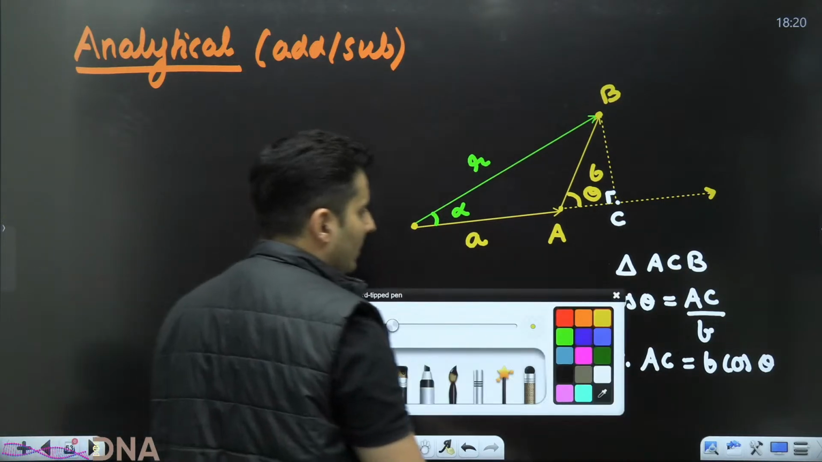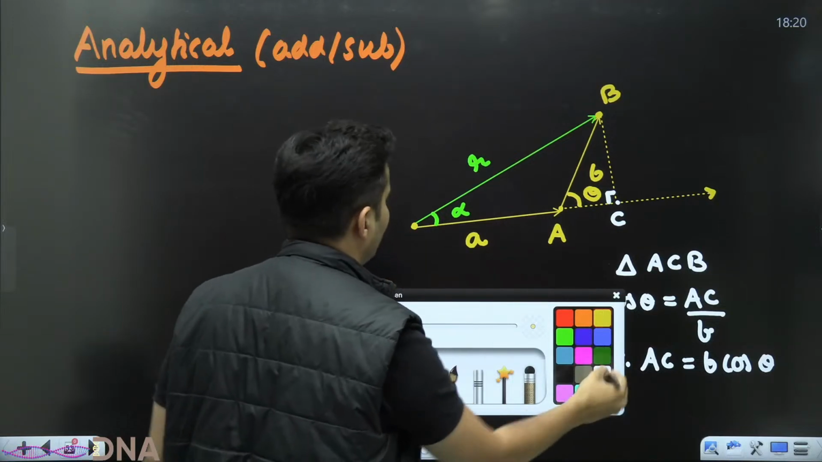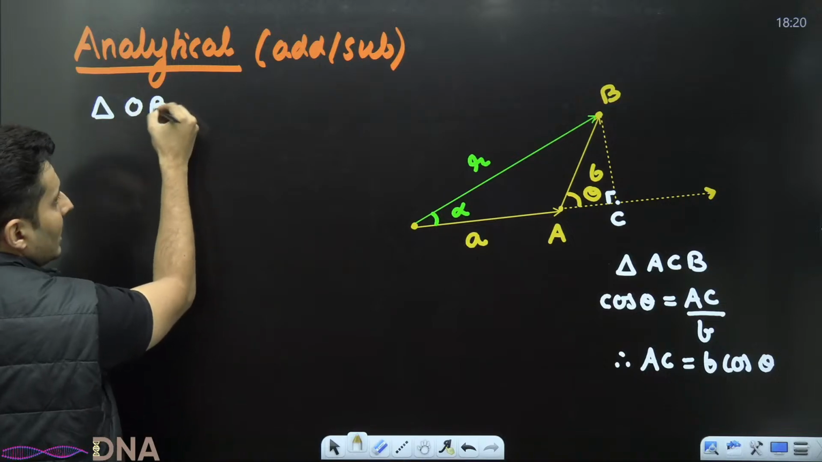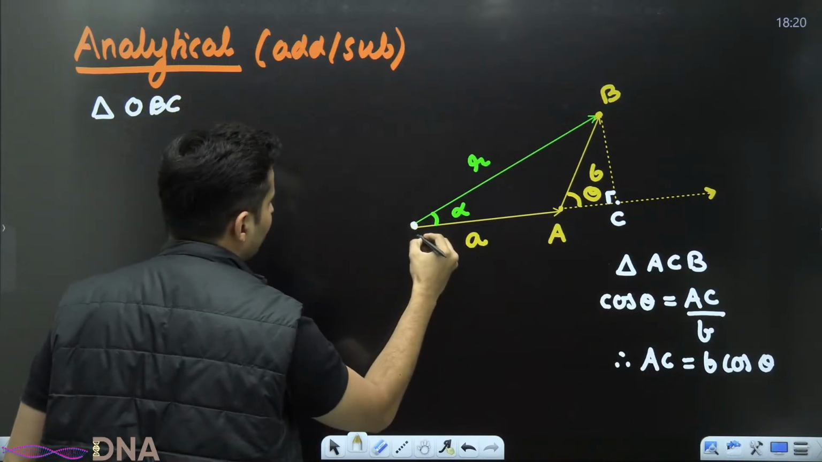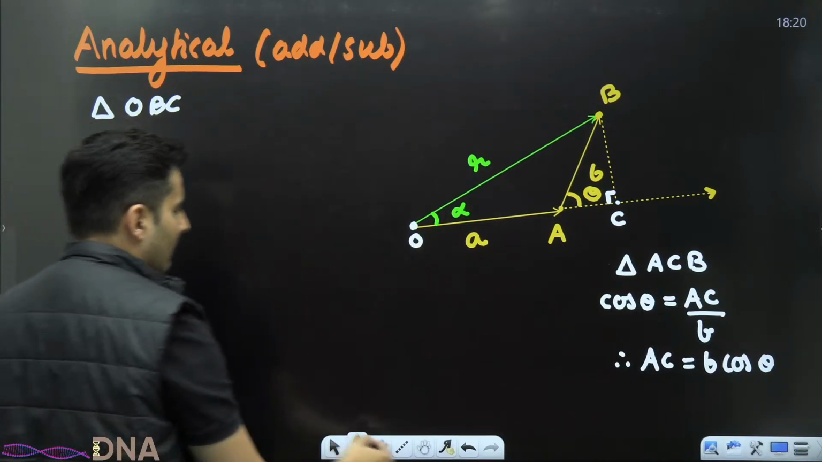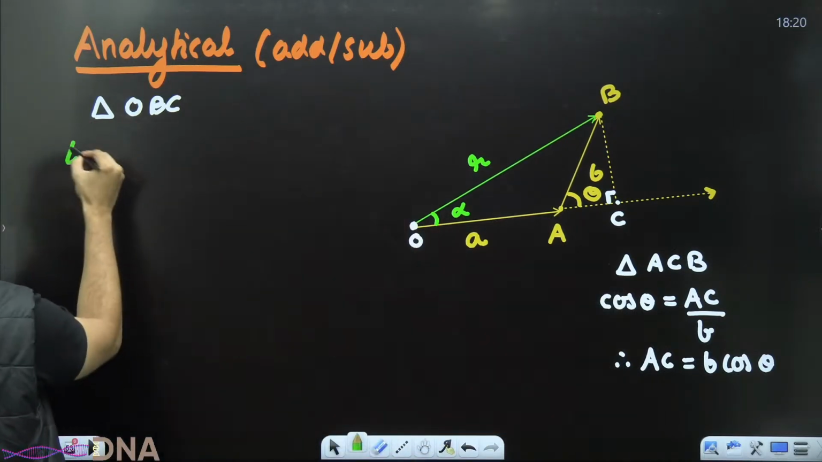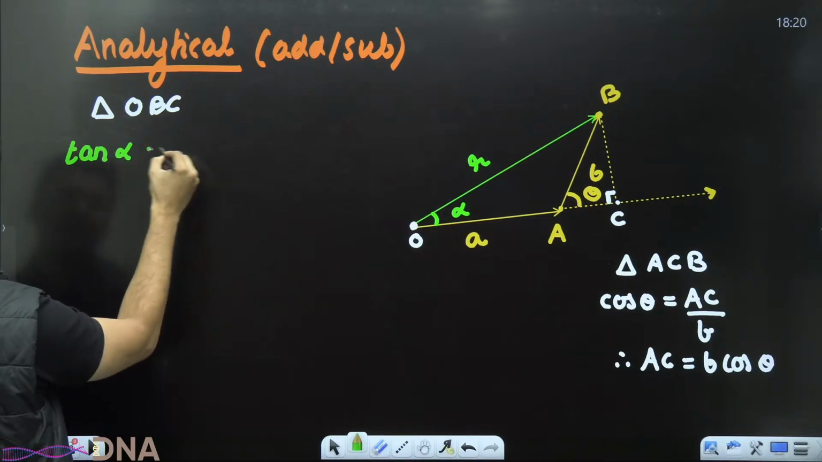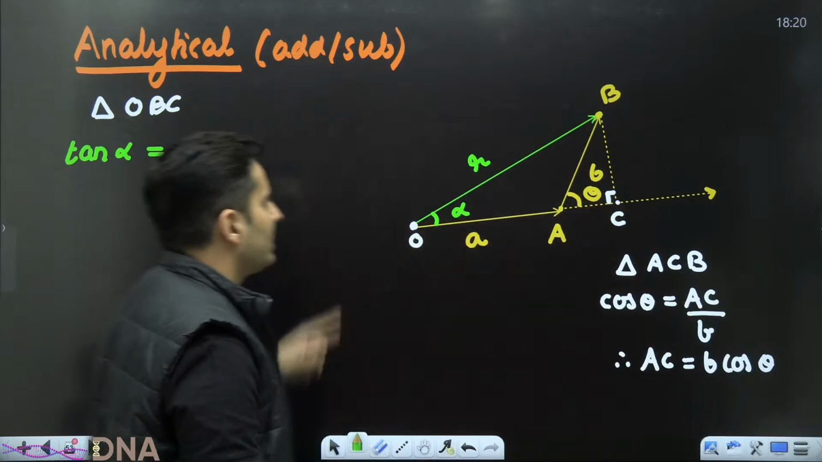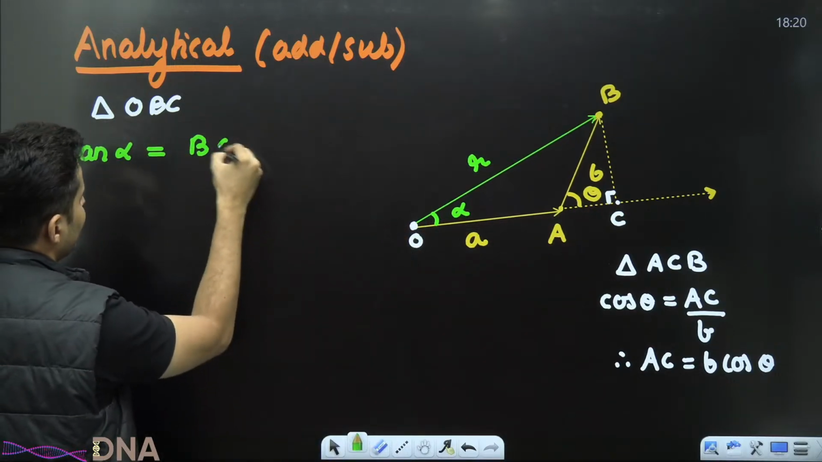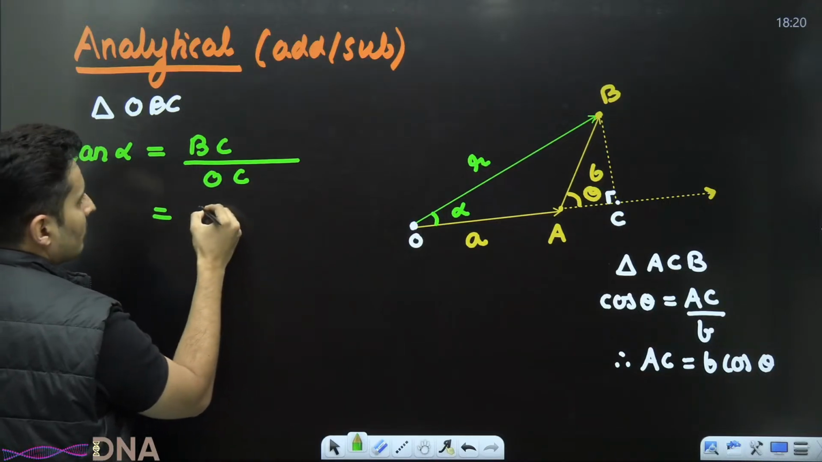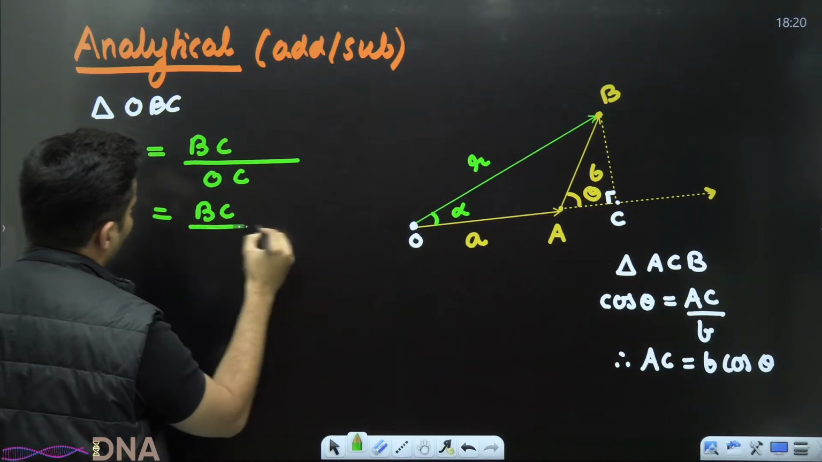Okay, so let's find out the angle. And again, to find out the angle, let's look at that big triangle, triangle OBC. This was our O point. So in the triangle OBC, if I just look at tan of alpha, what is it? Tan of alpha is opposite by adjacent. Opposite is the BC side and adjacent is basically the OC side. Now, BC, I will just keep it as it is upon OC.